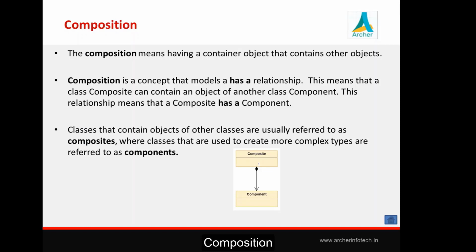Composition enables reuse of code by adding objects to other objects, as opposed to inheriting the interface and implementation of other classes. You can say both horse and dog classes can leverage the functionality of tail through composition without deriving one class from another class. So that is the idea of composition.